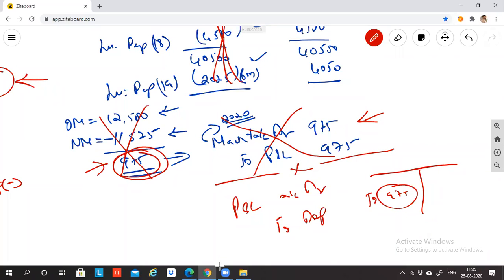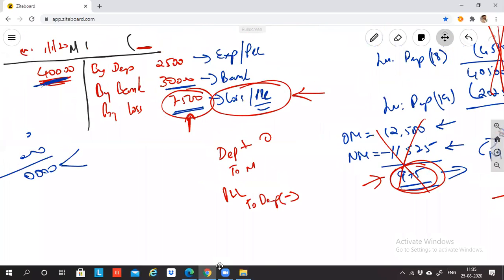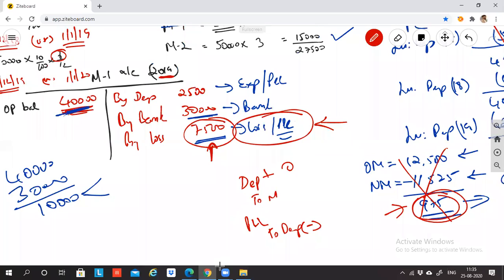Second question: even if you're passing this entry, how did you get this depreciation? Is my another question. How did you get this depreciation? When asset is not existing, without asset existence, can you do a depreciation? Not possible. But we are just correcting it, no, sir. What mistake we had done before? But that mistake is already corrected when you sell the asset, the difference, the excess what you charged or shortfall what you charged is again sorted by your profit and loss account, no? Because the asset value itself has become zero.